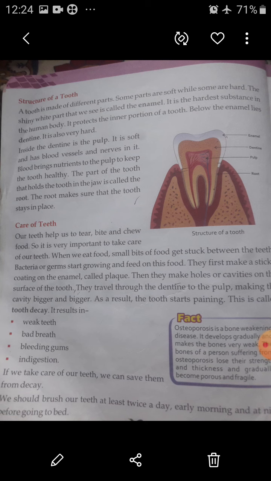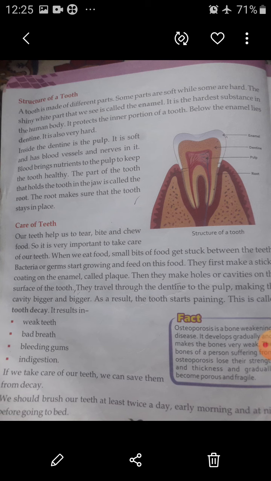Below the enamel lies dentine. It is also very hard. Inside the dentine is pulp. It is soft and has blood vessels and nerves in it. Blood brings nutrients to the pulp to keep the tooth healthy. The part of the tooth that holds the tooth in the jaw is called the root. The root makes sure that the tooth stays in place.